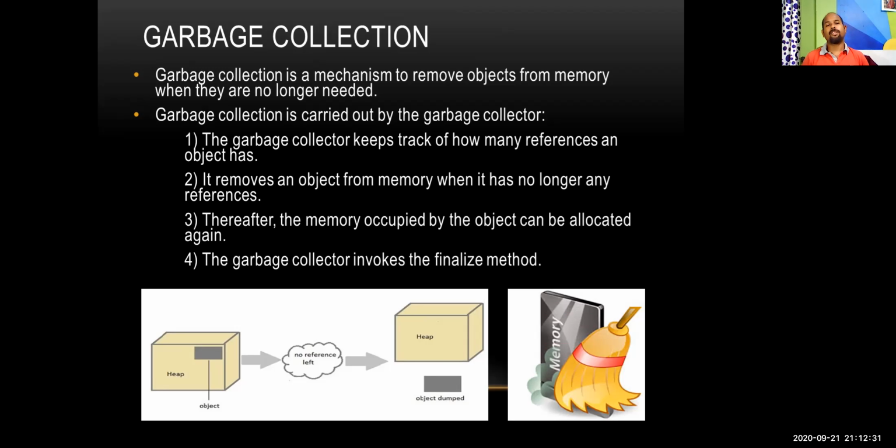Garbage collection is similar to that. In garbage collection, an object is used, but now it has no use at all. So we have to clear the memory allocated to the object for future use. That is garbage collection.